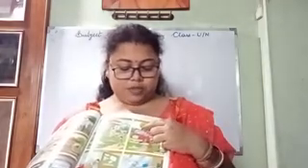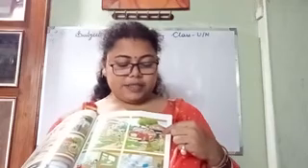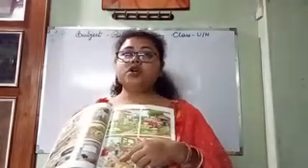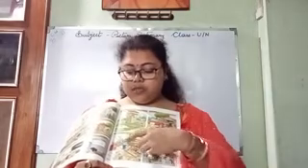Then siren, ladder, fire extinguisher, firefighter. Okay, firefighter. Then this one is a post office. What is it? Post office. First one is a clerk. This is a notice board. It is a letter box, parcel, postman.